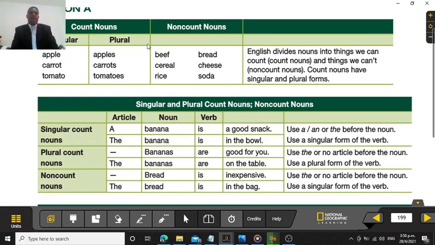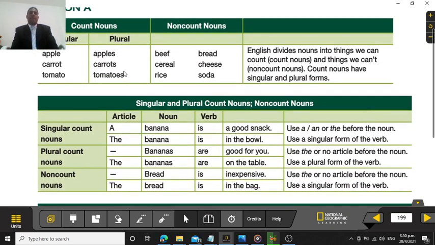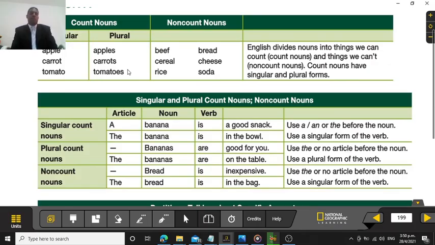Now, what we have in this unit is basically the count nouns and the non-count nouns. All right? Something simple about count nouns and non-count nouns. Well, usually count nouns are the ones that you can count. And non-count nouns, they are the ones that you cannot count. All right? So we have things, and we're going to see a picture a little later so you can understand this a little faster or even a lot better.